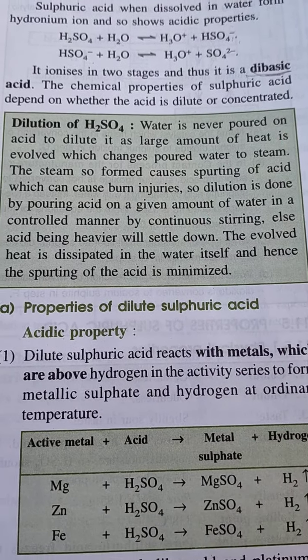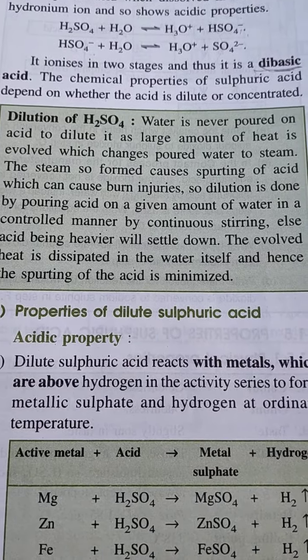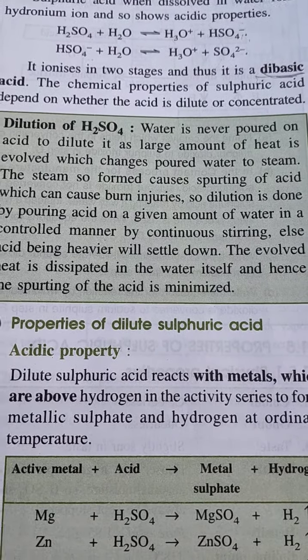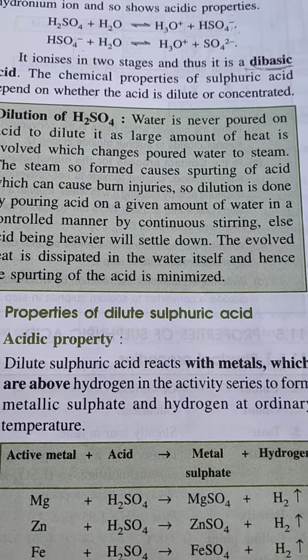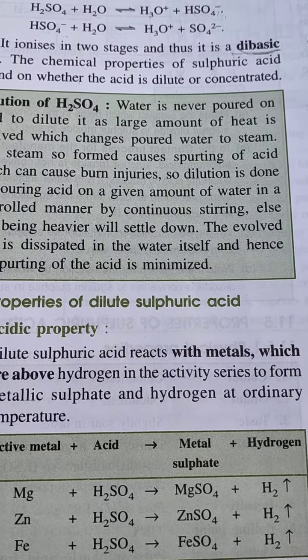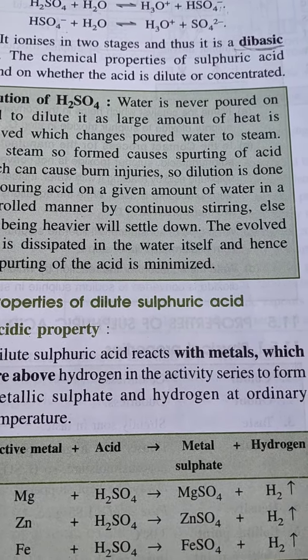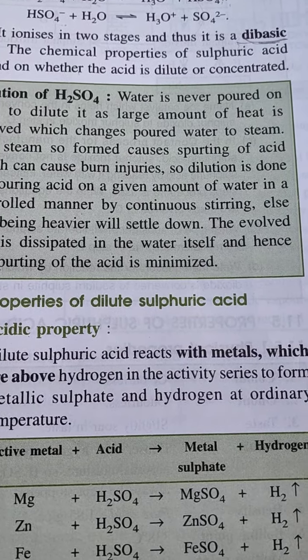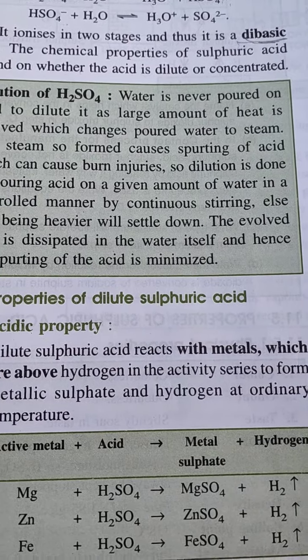The chemical property of sulfuric acid. The chemical property of any acid depends on whether it is dilute or concentrated. When dilute acid is there, it will show all the properties of acid. But when concentrated acid is there, it will not show the properties of acid. Just go back to your pages and see.